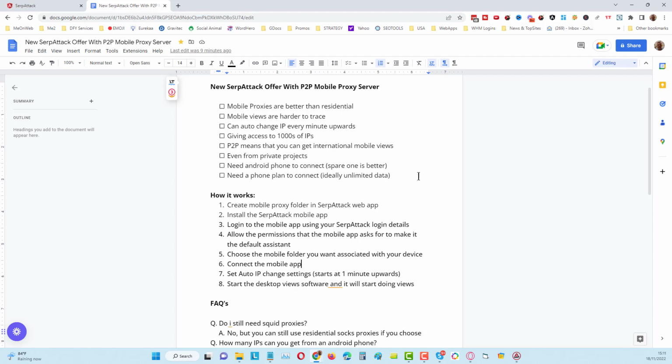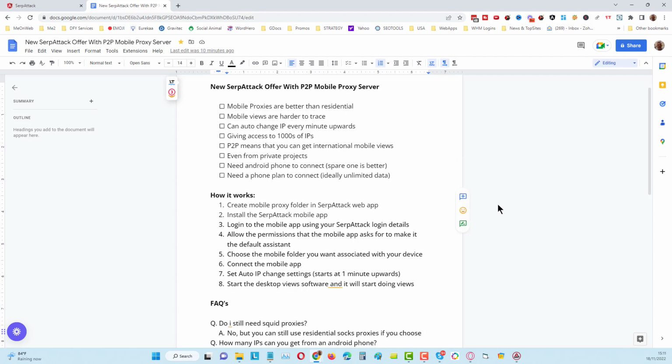But the beauty of our system, the way that we have built it, is that we have got the ability to tap into each other's IPs. Okay, I can get views from people who are within the same group. Okay, within SerpAttack we have got groups, and people within the same group can assign views to each other. It's basically crowdsourced mobile views SEO. Okay, so we can do the CTR clicks and the retention, etc.